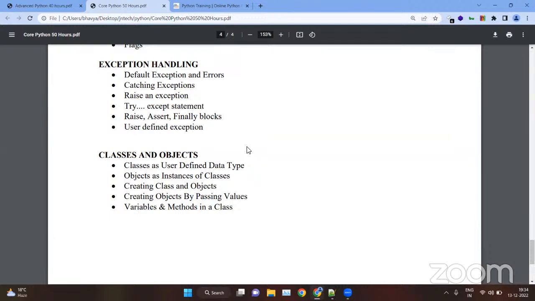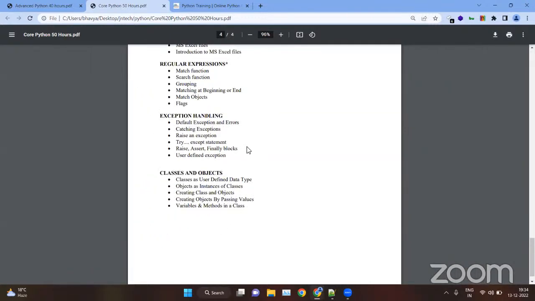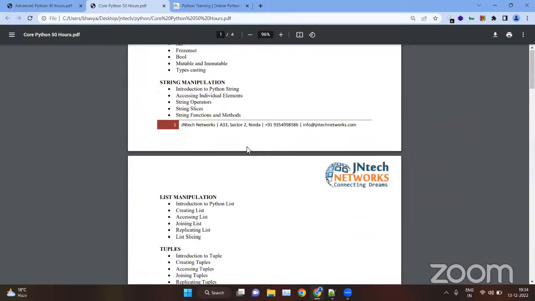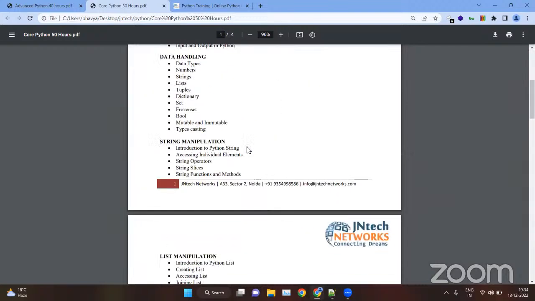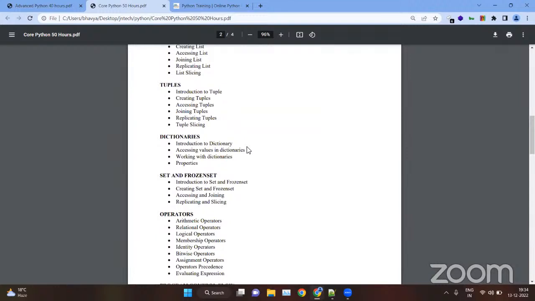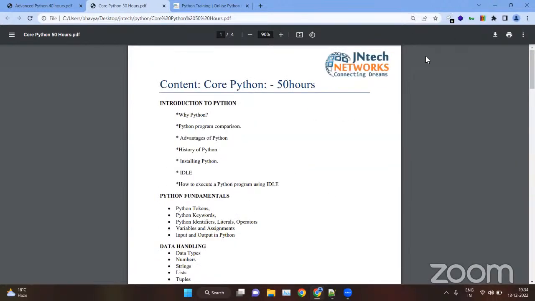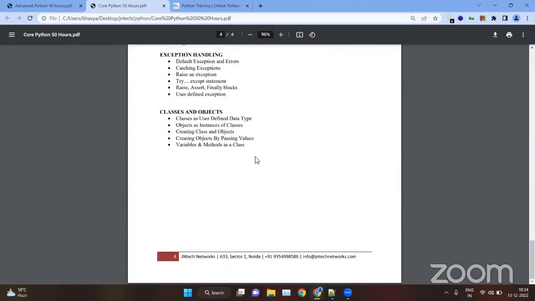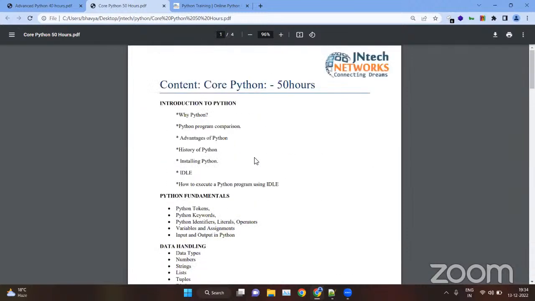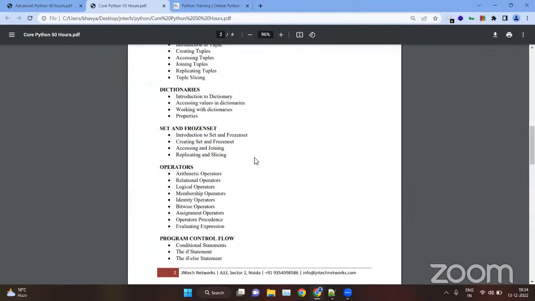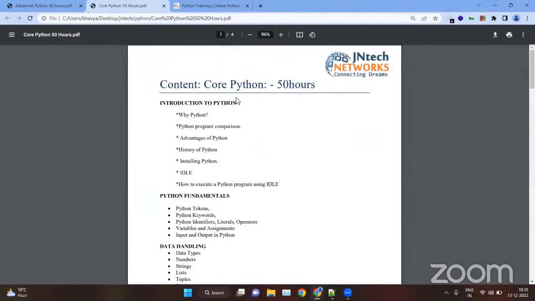We will see how to create variables and how to feed data, and how to create methods inside classes and objects. Basically, this is the whole content of Python core. These are the modules or topics we are going to cover in the entire Python core session. We will clear all the basics, from the Python introduction to advanced topics up to classes and objects, covering both very basic and advanced concepts. The Python core course duration is 50 hours.